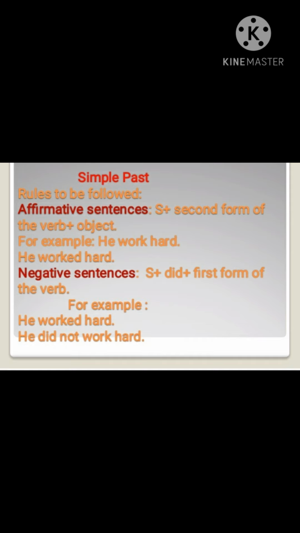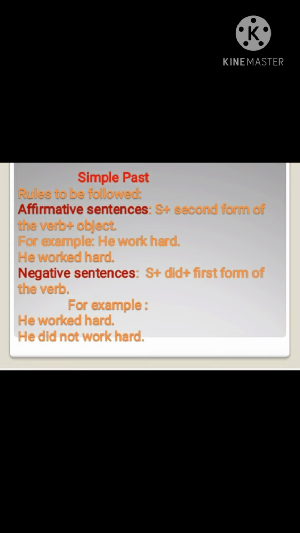If we want to change the same sentence into a negative one, how will we change it? Subject, then comes did, then comes the first form of the verb, then comes the object. For example, he worked hard. The answer will be he did not work hard. In place of worked we have used the first form of the verb with did.